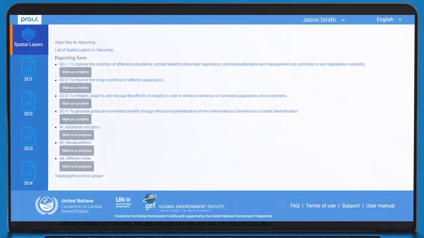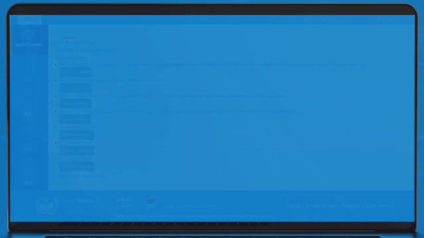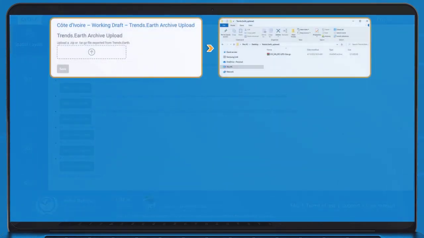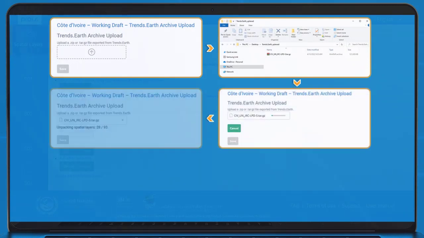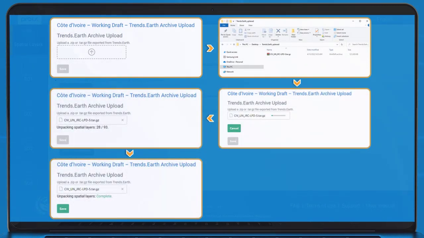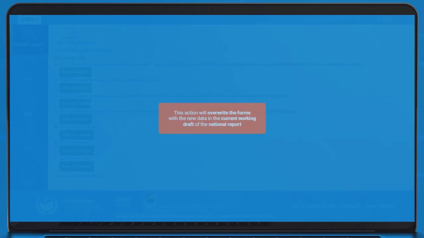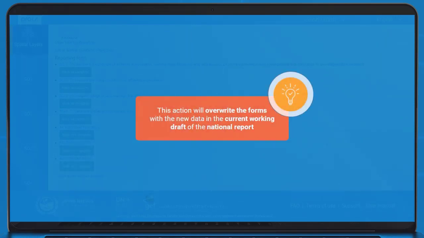Finally, users can also upload an entire data package directly from trends.earth using the trends.earth archive upload tool. Be sure to save the archive file locally, navigate to it and upload it. Once the archive has been unpacked, press the Save button. Please note this action will overwrite the forms with the new data in the current working draft of the National Report.